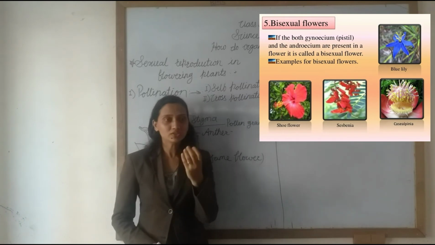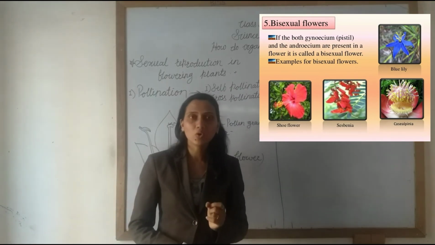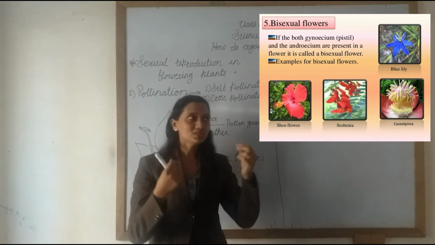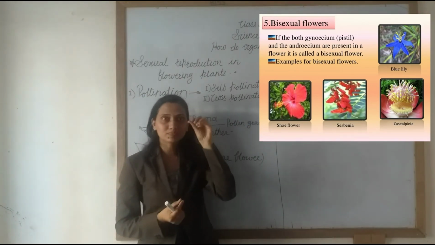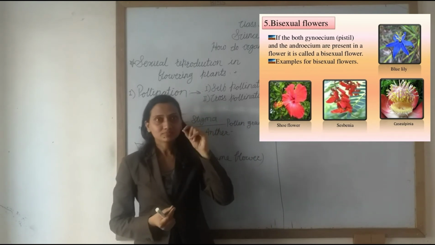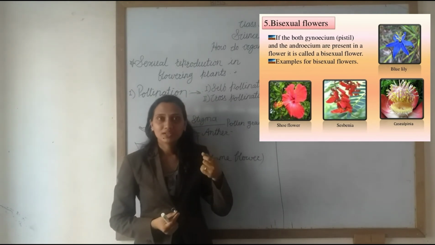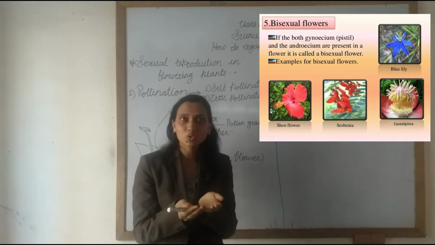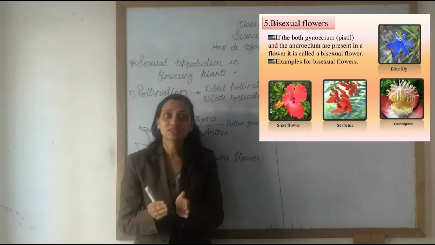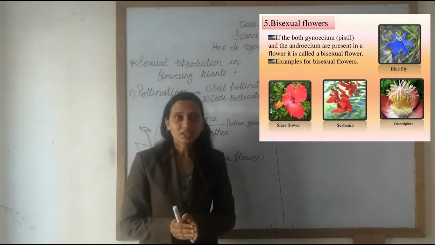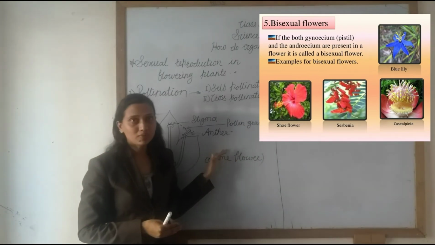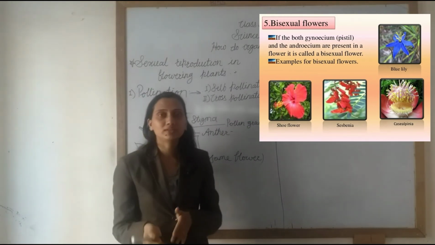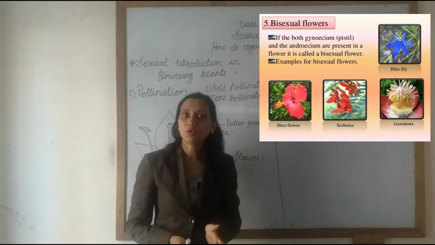Sometimes when you observe the hibiscus flower at your home, you see a rod-like structure inside that flower. You also see some yellowish dust on the top of that stalk-like structure. It is the pollen grain. Observe the corolla also, and the sepals also. Understand? Observe these plants at your home. So the first step we learned is pollination, the transfer of the pollen grain from the anther to the stigma.